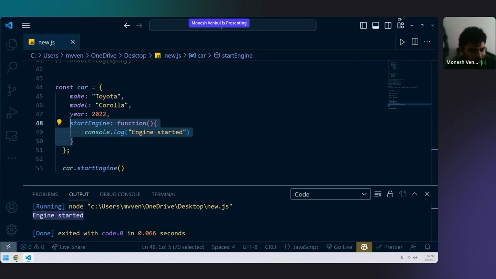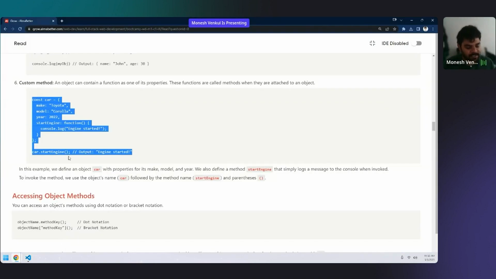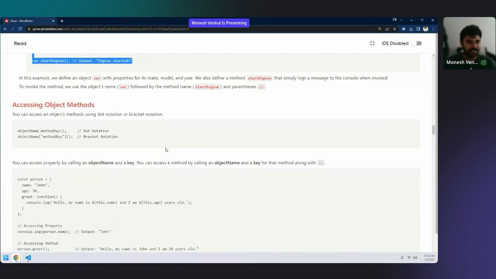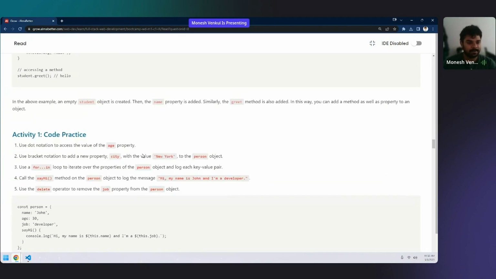car.method equal to function also you can write, but function doesn't take curly braces. You can write like this. So car.start engine, and you can execute this line. We can also build custom methods. More about functions I'll teach you in tomorrow's class. Don't worry about functions, there is a lot to learn about them tomorrow. So with this, accessing is completed. Methods are completed.